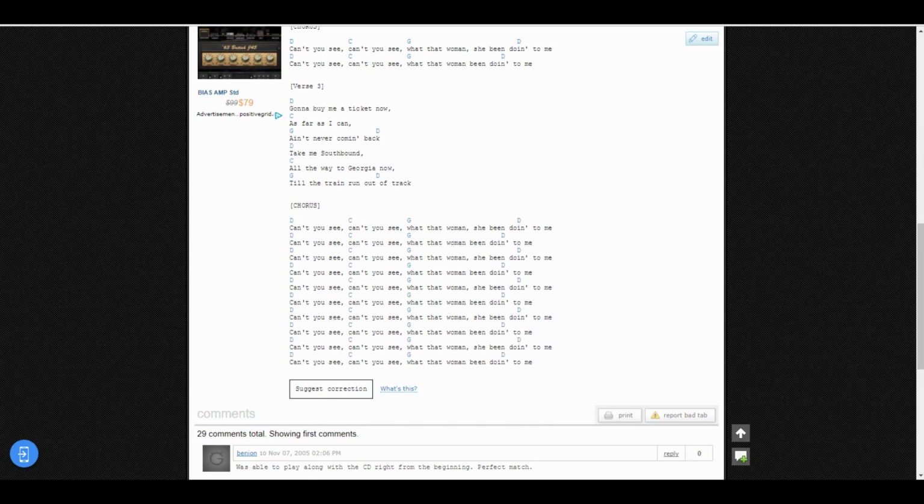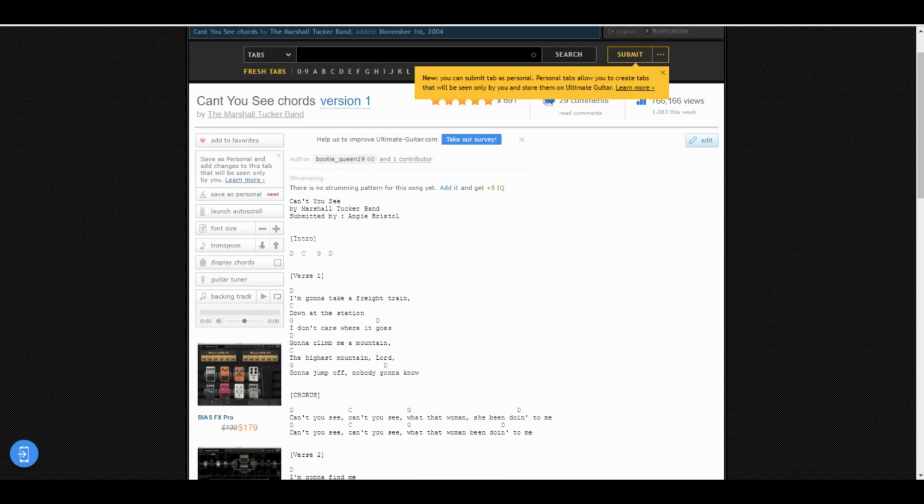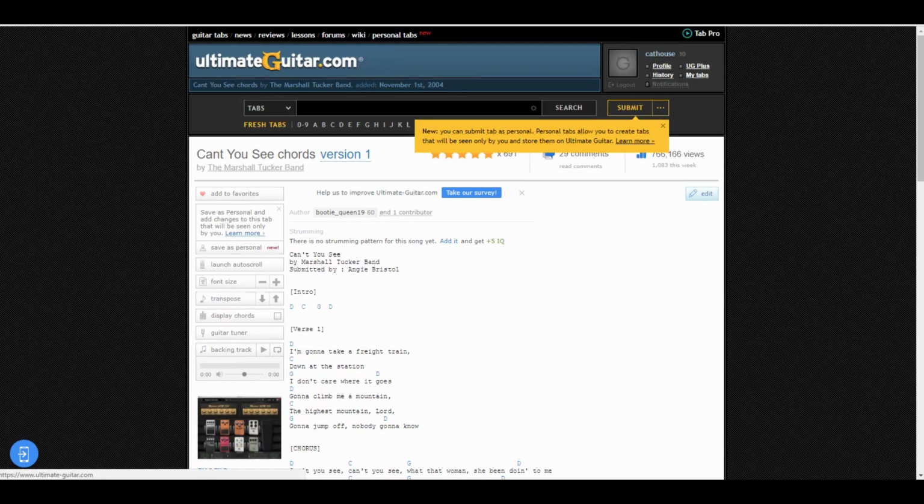And as you look at this chord chart here, you now know that it's got a D, a C, and a G chord in it. And you're kind of listening to the song and you're looking at the chart and you're making the chart make sense with what you're hearing in the music, not just singing along with the song, but actually kind of hearing those chord changes in the background. Now, the nice thing about this particular song is it's just D, C, G, D for the entire song. It never changes, which is why I wanted to show you this. Now, again, there's a million songs you could look at, but that's what you can do.